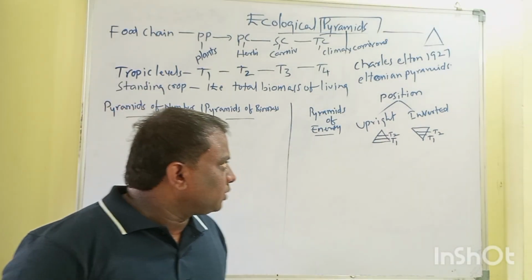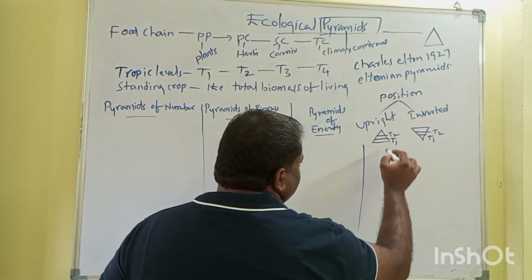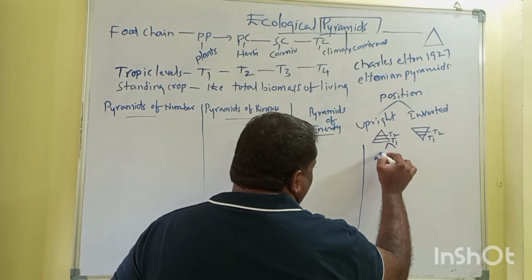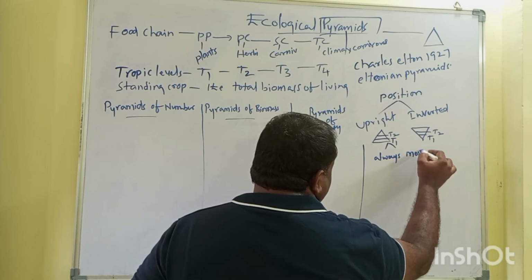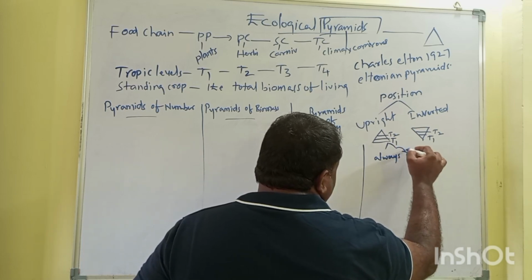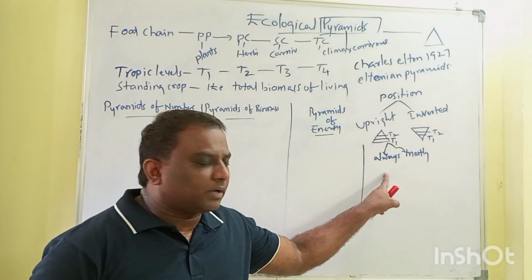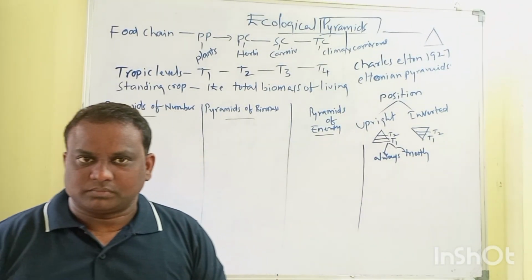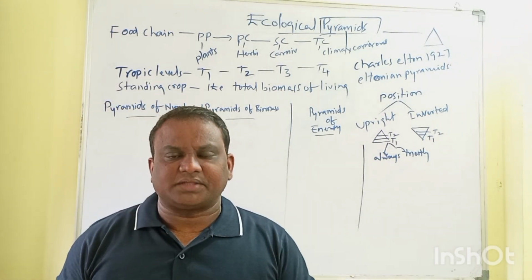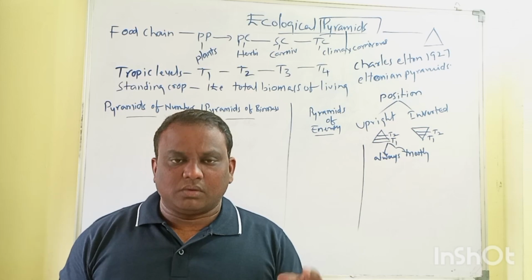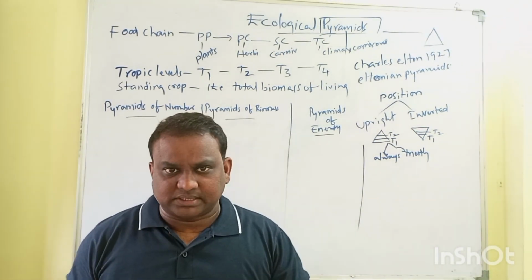Again, one more point we need to understand when it comes to the upright pyramid. A pyramid can be always upright or mostly upright. When you say always upright, there are no exceptions at all. Whatever ecosystem you take, it can be a grassland, a forest ecosystem, or a sea ecosystem, always upright means there are no exceptions at all.